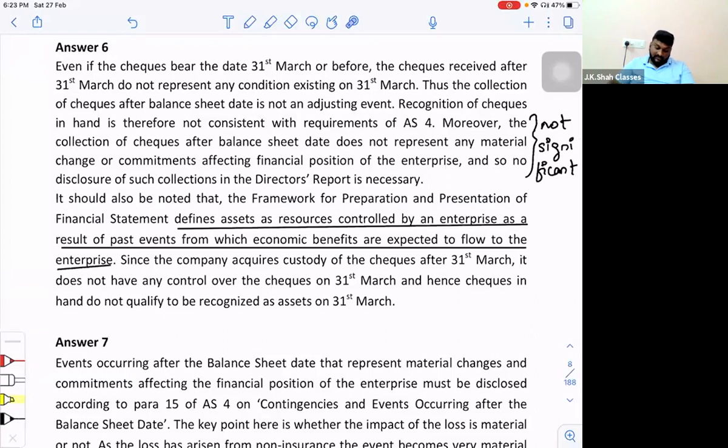Since the company acquires the custody of the checks after 31st March, it does not have any control over the checks as on 31st March. And hence, checks in hand do not qualify to be recognized as an asset on 31st March. So because of these two or three reasons, we say that whatever the company did is incorrect.